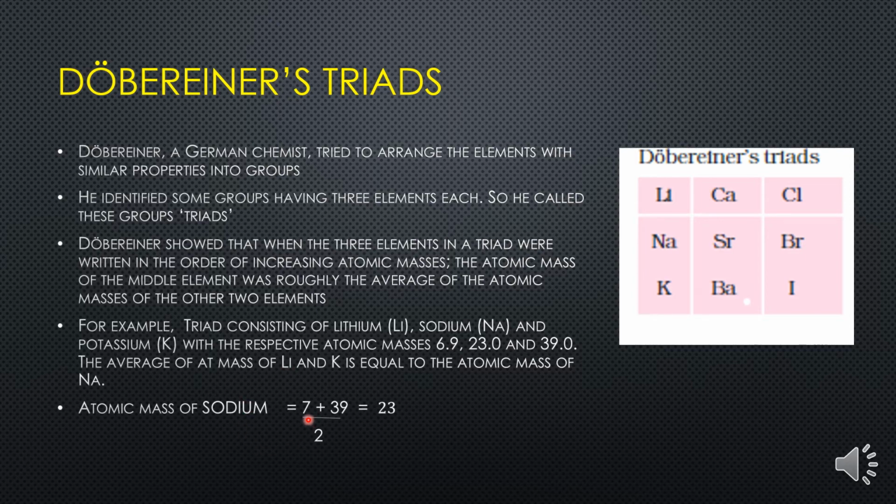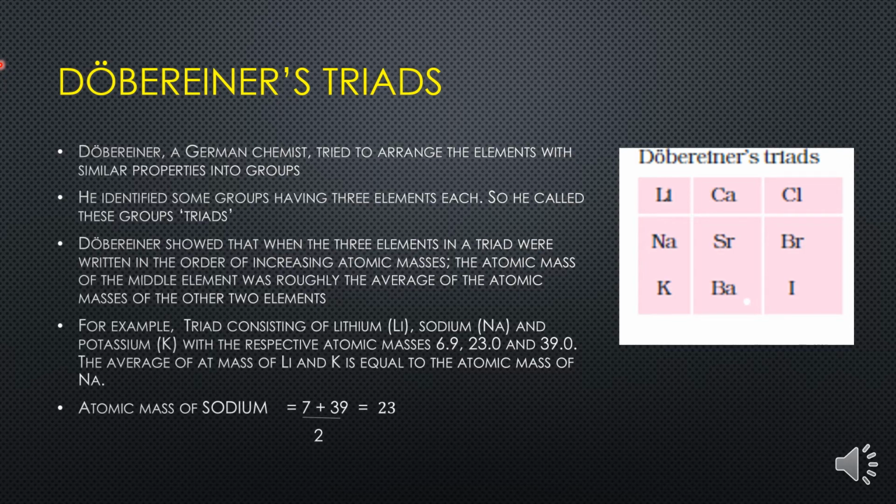Children, the example you must be seeing on the screen, from the first triad: if I take the atomic mass of lithium, which is 7, and the atomic mass of potassium, which is 39, and I take the mean of these atomic masses, I will get 23, which is also the atomic mass of sodium.